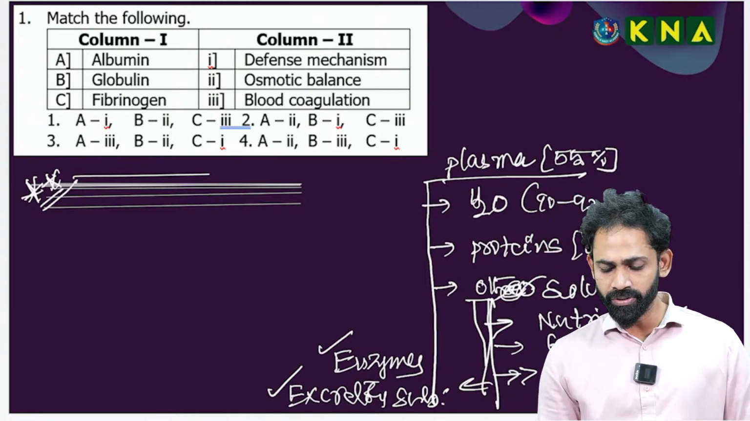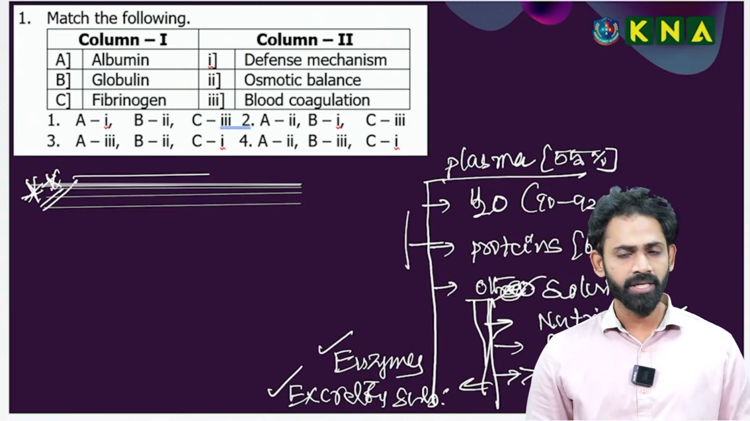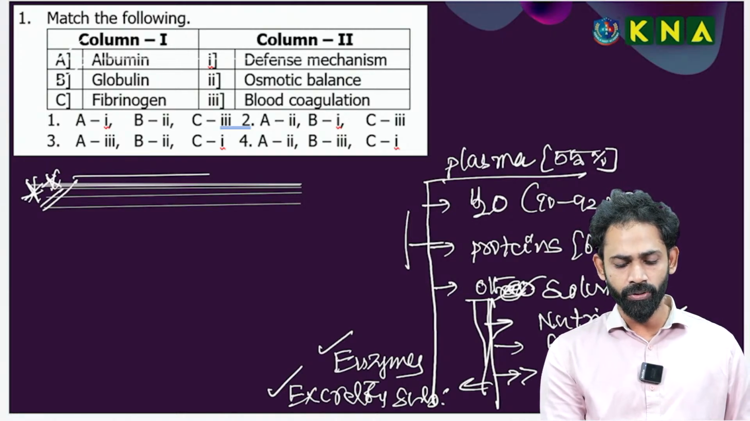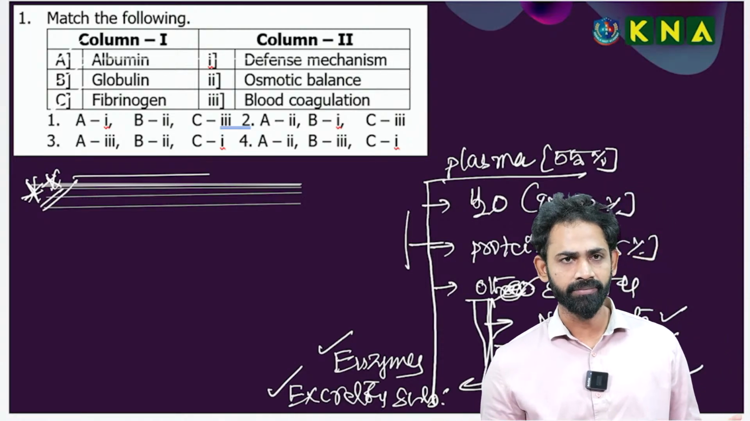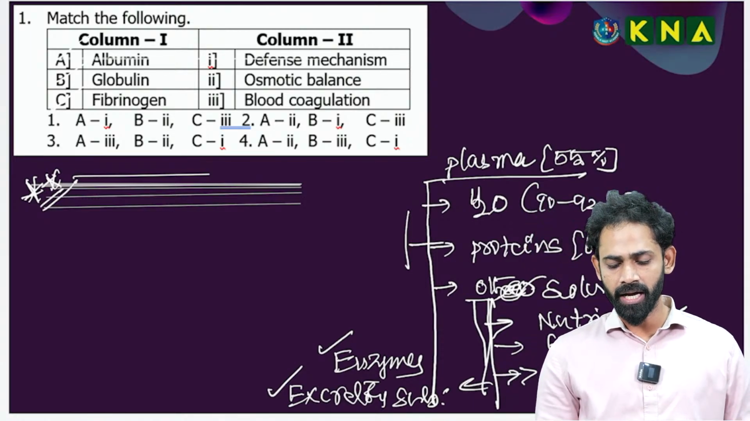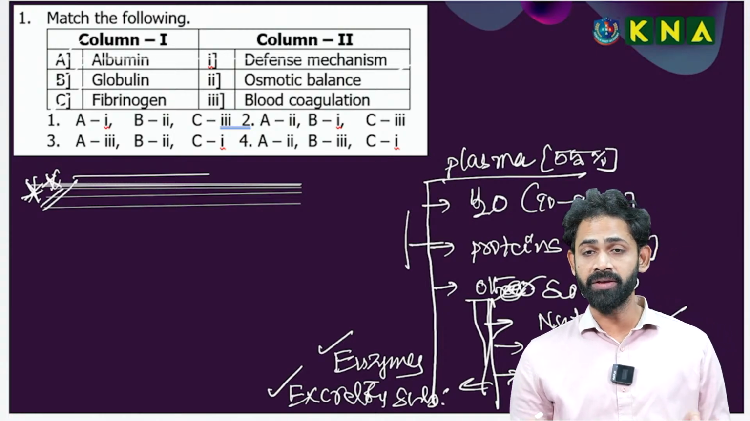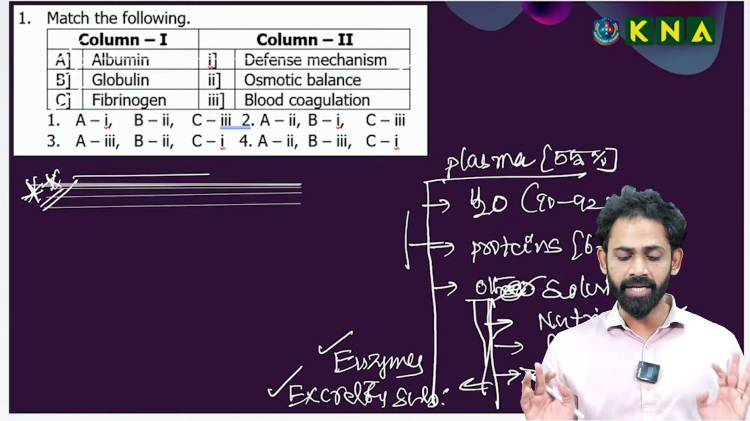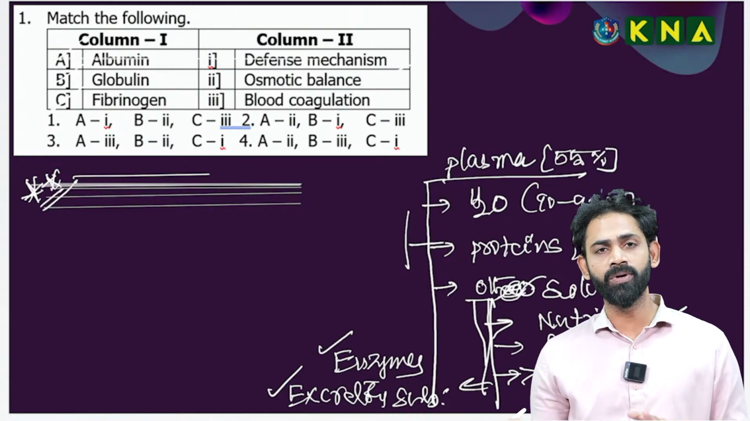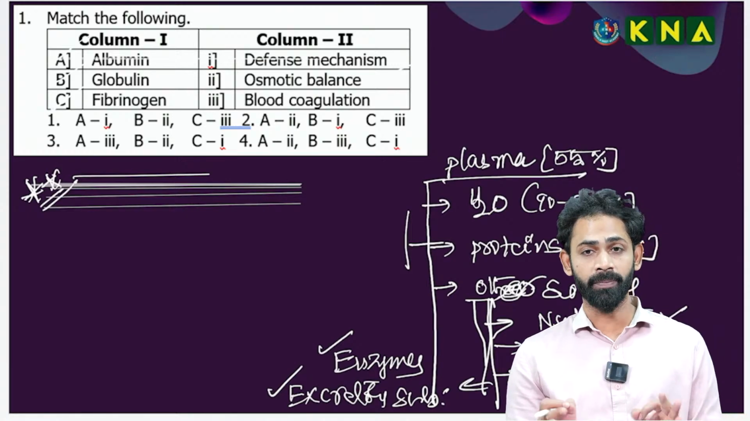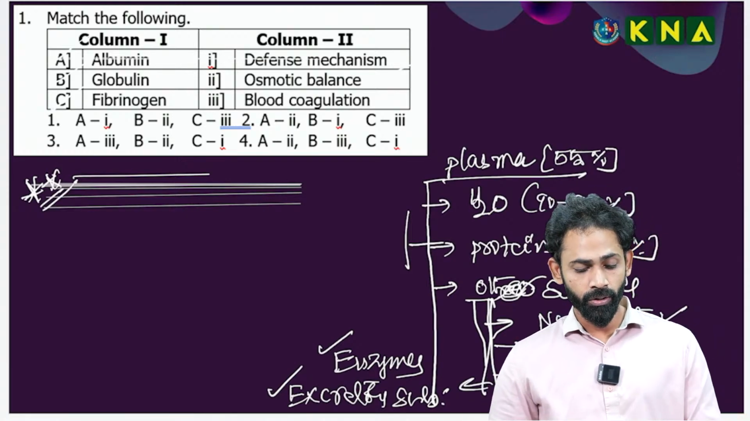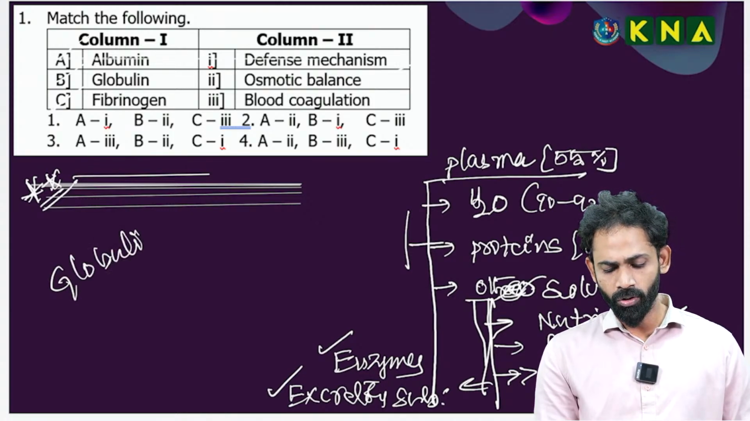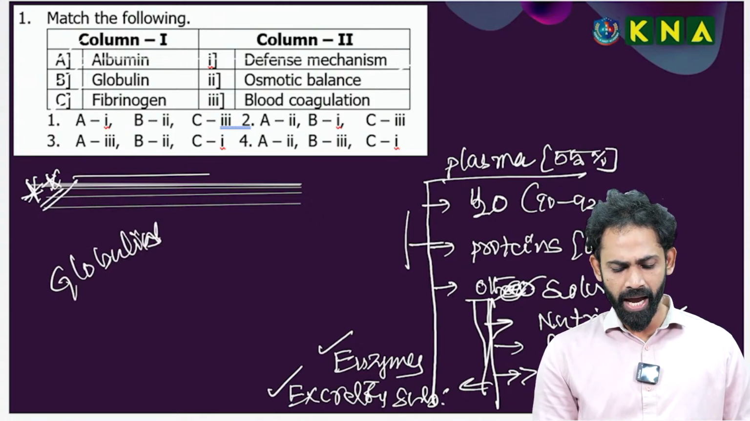Now this question is with respect to all the proteins. Mainly three types of proteins: albumins, globulins, and fibrinogens. Albumin's main function is osmotic balance, a very important function. The most abundant protein present in the blood is albumin, which is responsible for osmotic pressure or osmotic balance. Globulins, if you remember, belong to the antibodies.